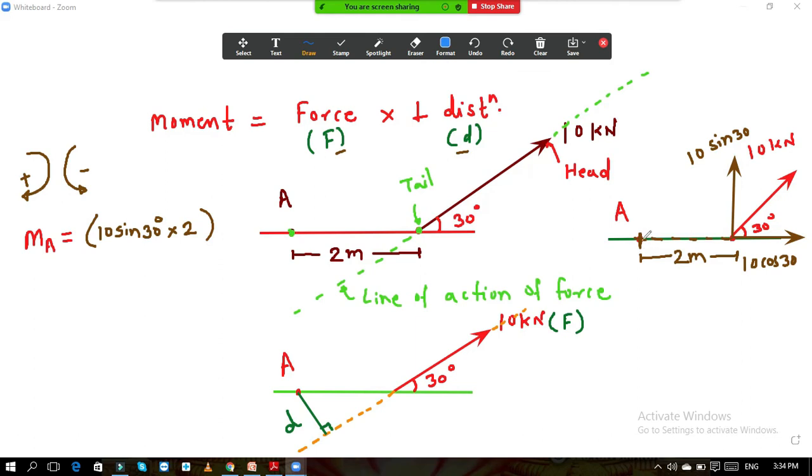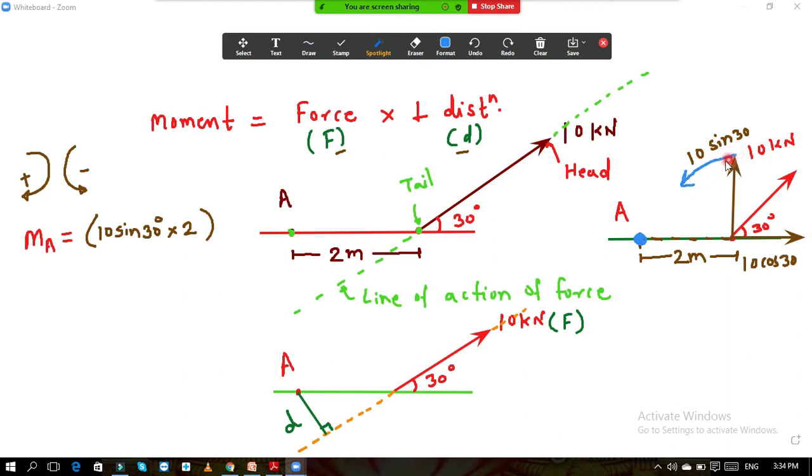For that, I will tell you a simple thing. Here, this is the point. See the tip of the arrow, the tip of the force for which you have calculated the moment. Hold this tip, see the tip and see the point, where the point is. Is it on the left hand side or the right hand side? It is on the left hand side. So move this arrow force towards this point. So this is the direction.